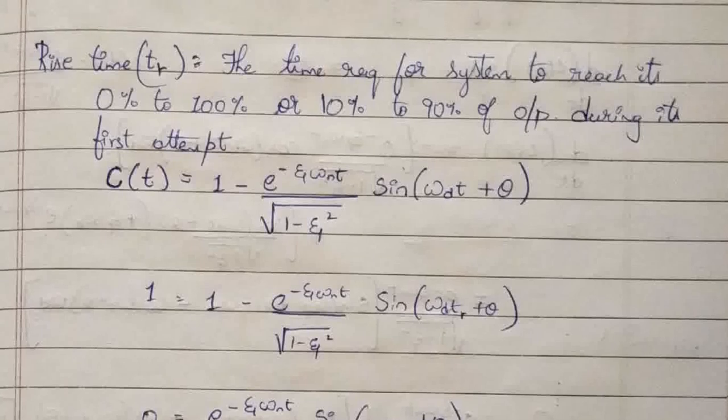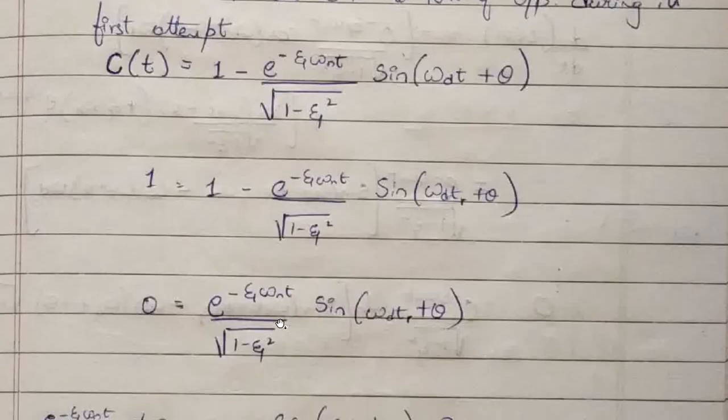When the system reaches 100% of its output, the actual output equals the desired output, the reference unit step input. So C of t is 1, and the rest we have written as it is.